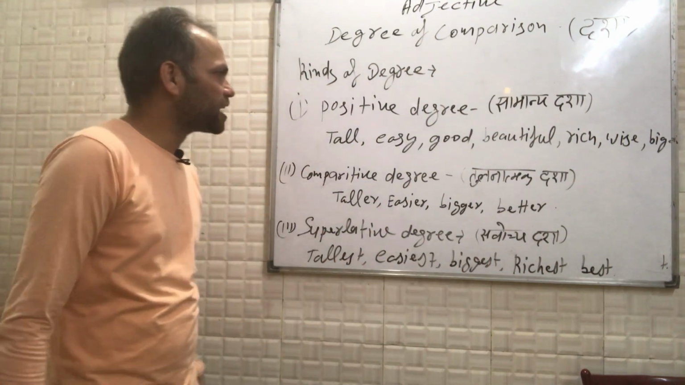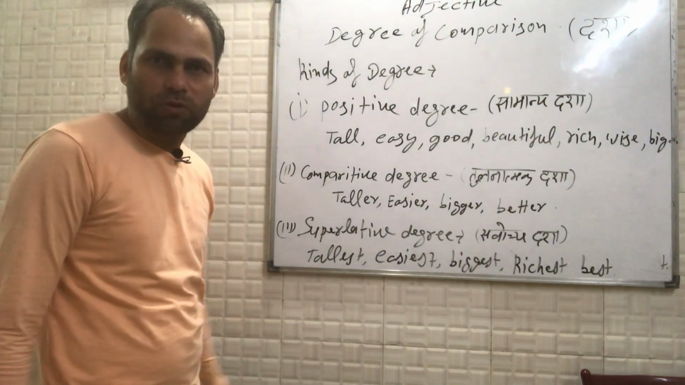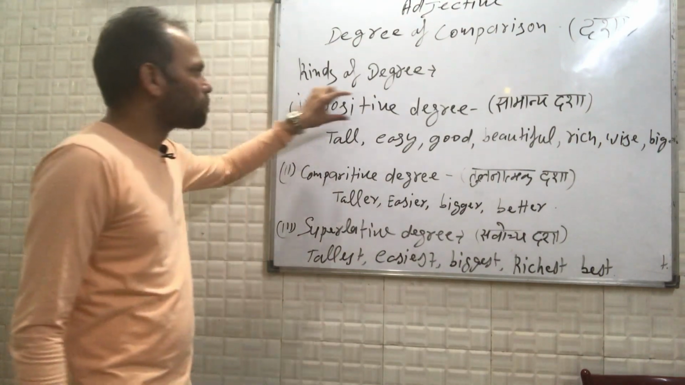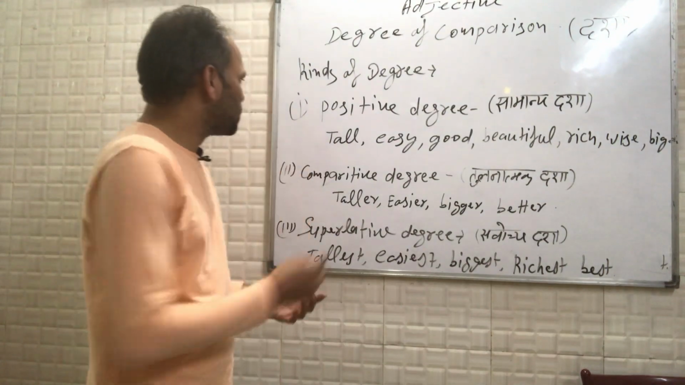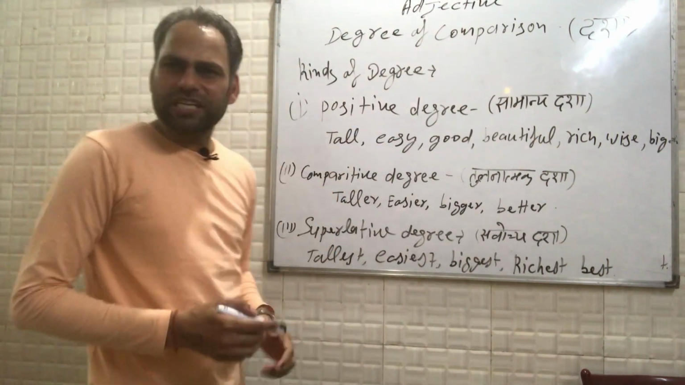Now let us understand them better with the help of these examples which are given on this whiteboard. So let me explain it one by one. First, let us talk about the positive degree. The positive degree is, guys, samanya dasa. That means tall. He's a tall boy. He's a tall guy. Okay. This question is very easy.